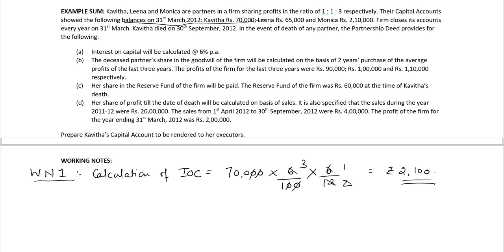Point B. The deceased partner's share in the goodwill of the firm will be calculated on the basis of 2 years' purchase of the average profits of the last 3 years. Then the profits for the last 3 years are given. So working note 2, calculation of goodwill.